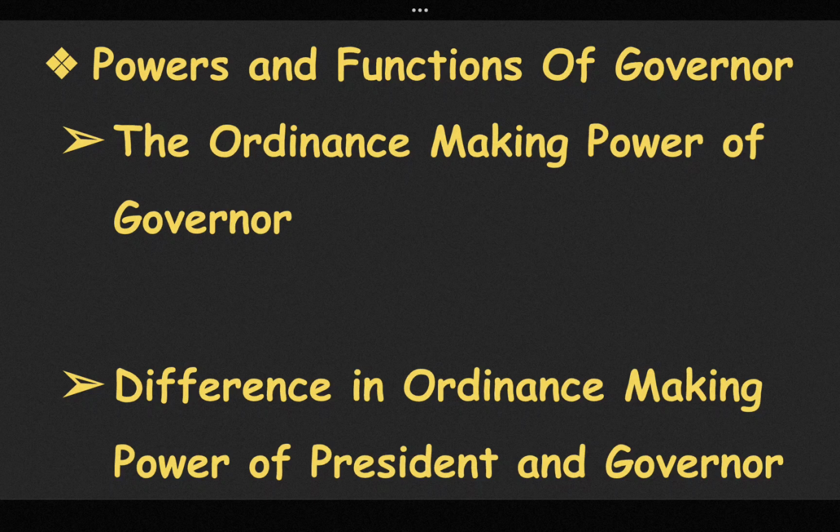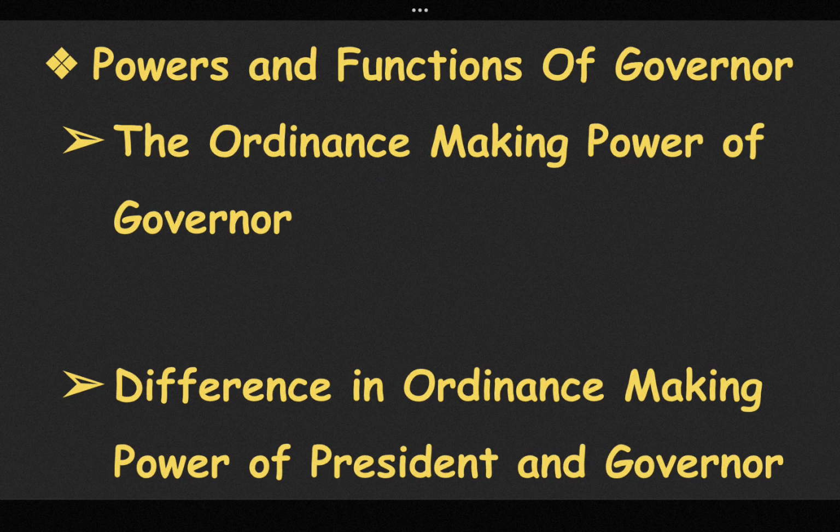Secondly, on a subject in the concurrent list on which there already exists a central law. And third, the Governor cannot promulgate an ordinance on his own if a bill containing the same provision would have required the previous sanction of the President for its introduction in the state legislature under the Constitution.